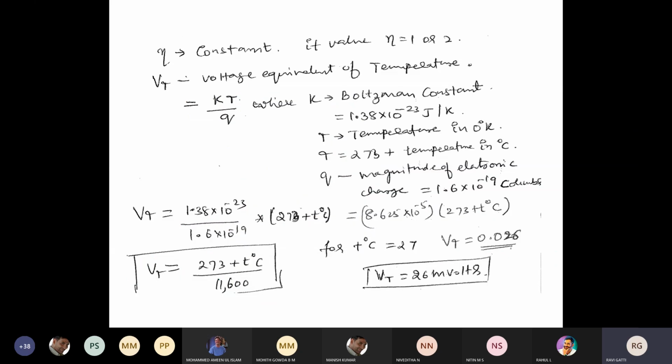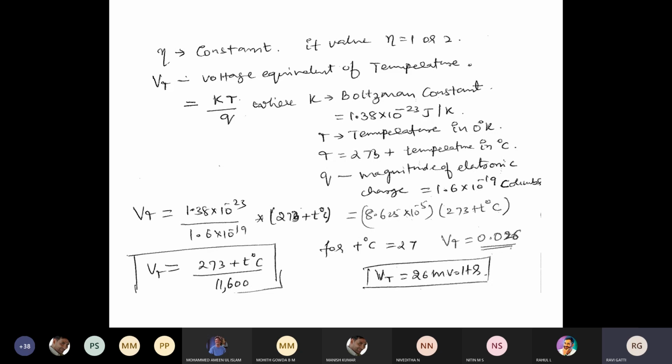So now you can see here, we want to measure this Vt, the thermal voltage of the diode. In order to measure it, these are the calculations we have given. The thermal voltage is K into T divided by Q. K is the Boltzmann constant, the value is 1.38 into 10 power minus 23 joules per Kelvin.